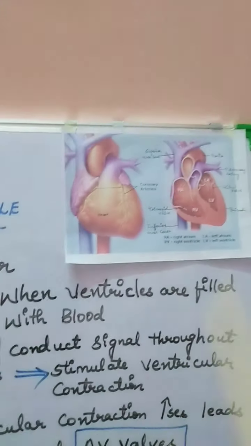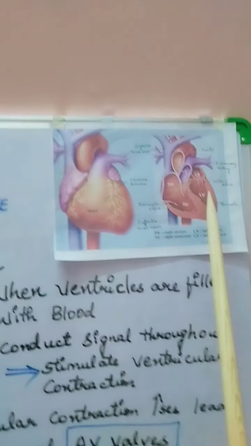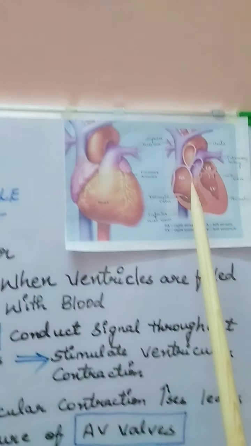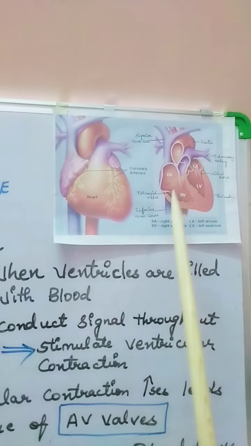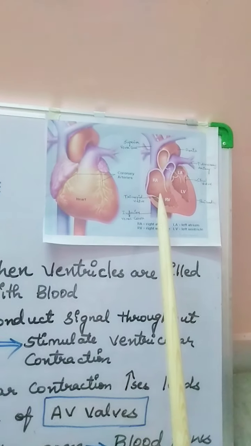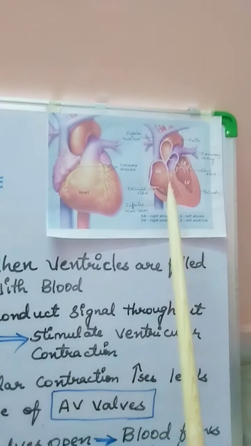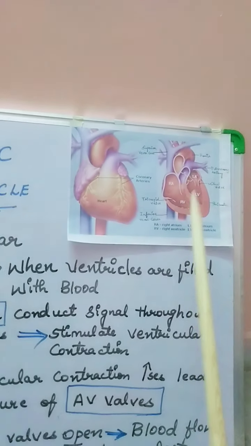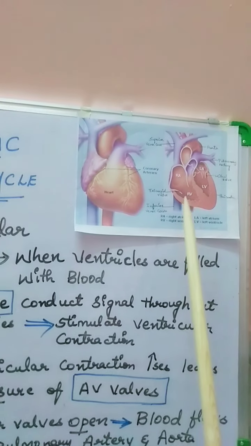As the tricuspid and the bicuspid valves, the AV valves, get closed, this leads to the production of the first heart sound, that is, lub. Are you clear, guys? This leads to the production of the first heart sound, lub. So now the ventricles are in the relaxed state, right? During ventricular diastole, diastole is the relaxation.